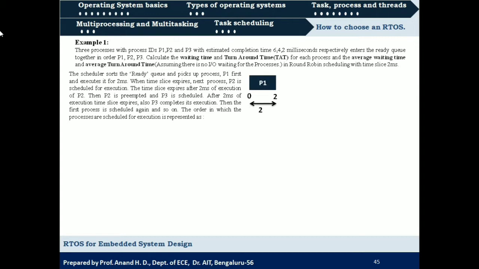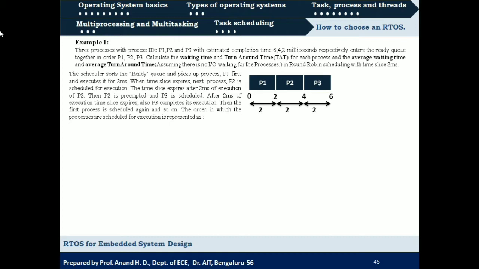So P2 will be allowed for execution next. It is going to execute for the next 2 milliseconds. And then the next process in the queue, that is P3, will be scheduled for execution for 2 milliseconds, right?